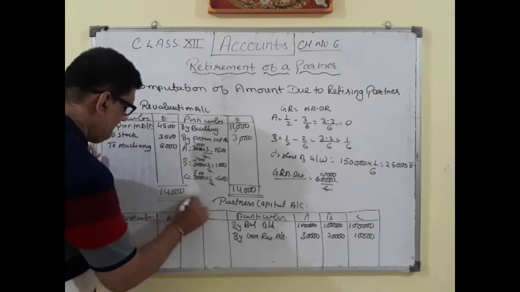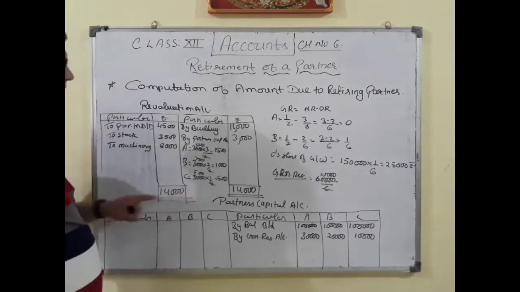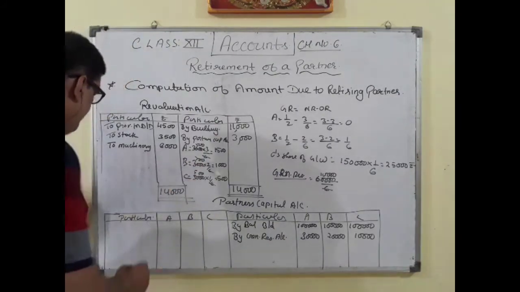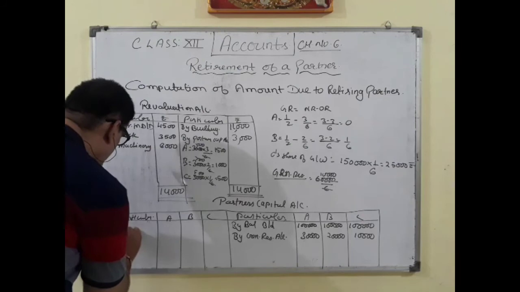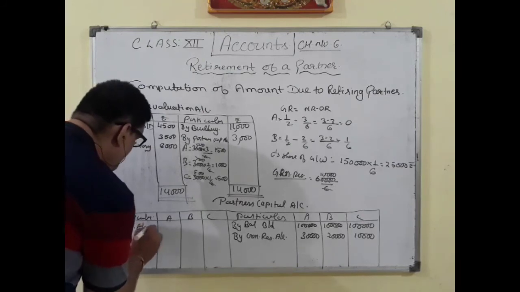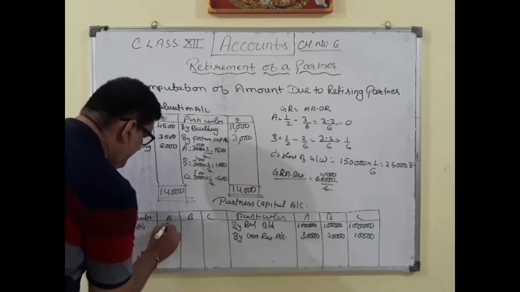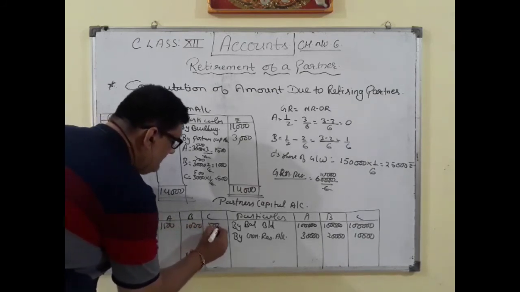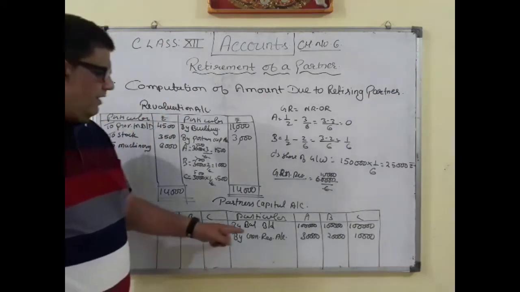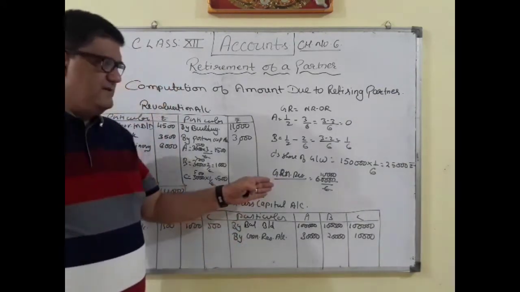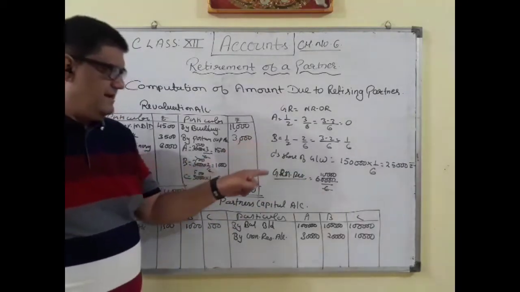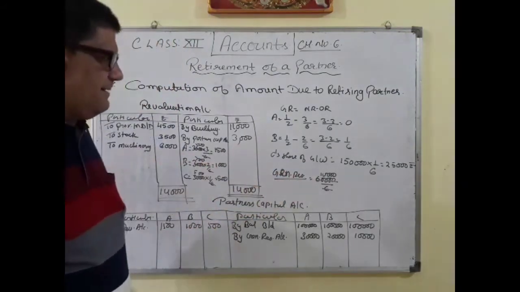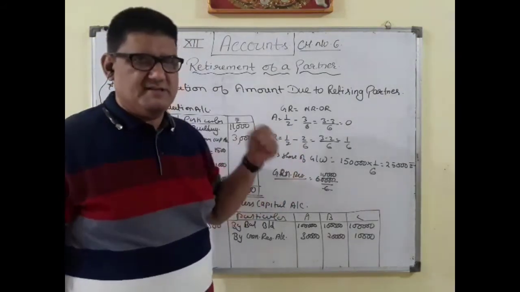So this is the adjustment which we have made for the revaluation. And now this 3,000 will be transferred to the debit side of the capital account. So this will be to revaluation account: A 1,500, B 1,000 and C 500. Now one more adjustment related with goodwill which we have to make, because B has gained and C has left his share. So it will be B's capital account debit to C, that is a general entry.